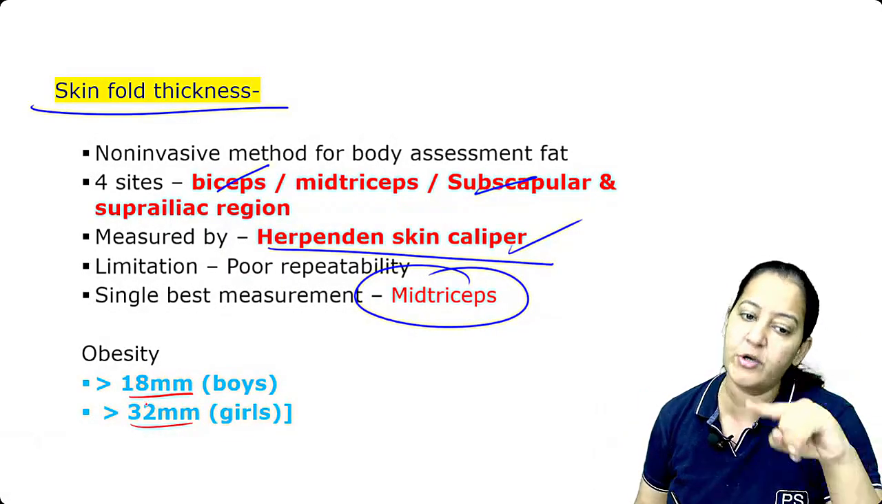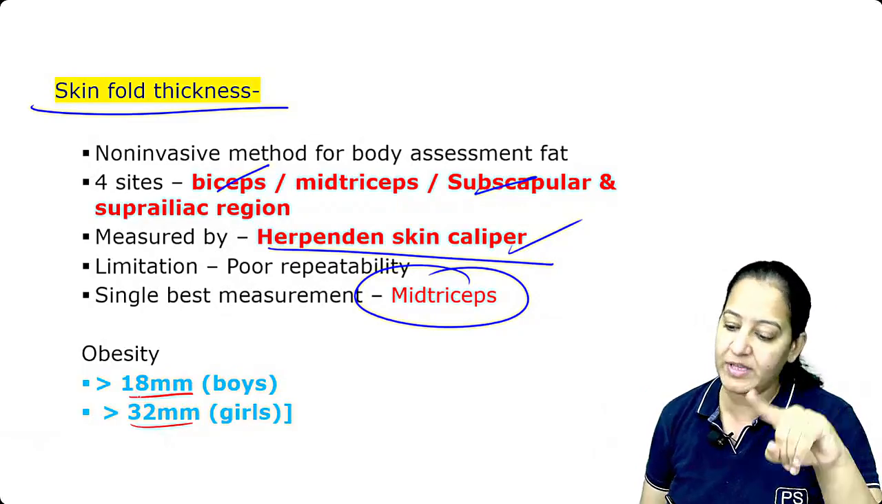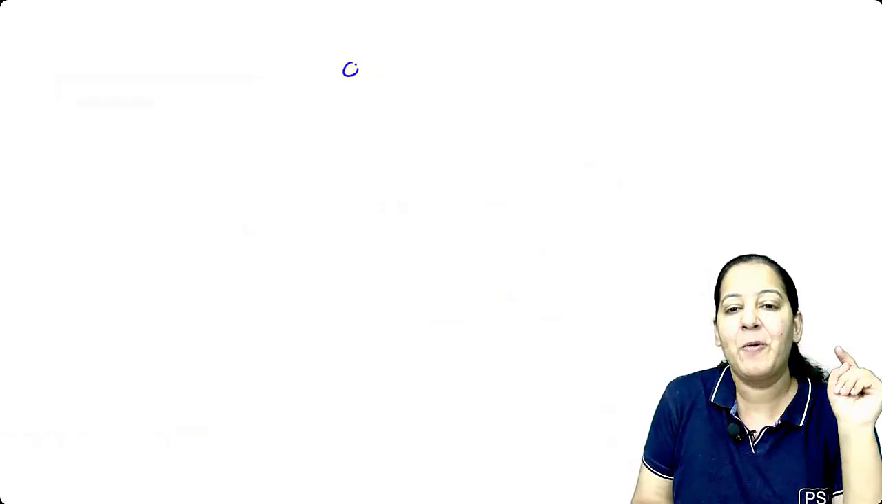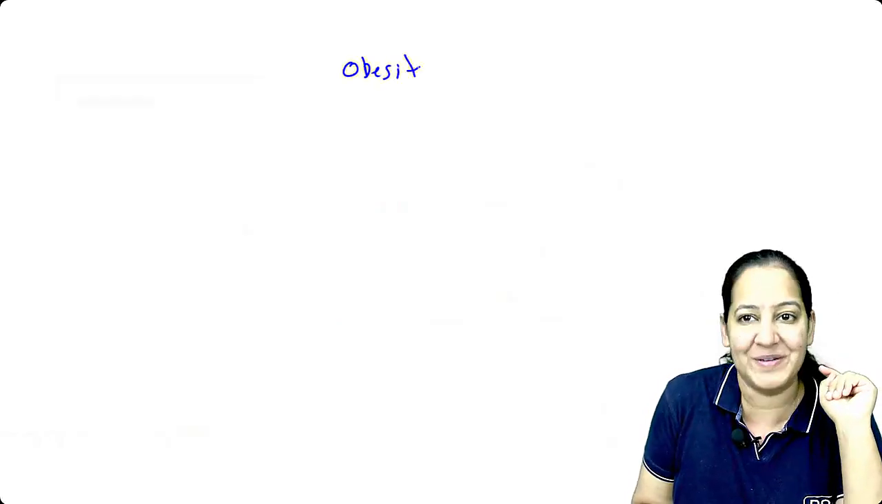More than 32 is obese. In males the cutoff is 18. More than 18 is obese. How many of you got it? Let me define obesity. What is obesity? I'm done with obesity. The first disease is done.